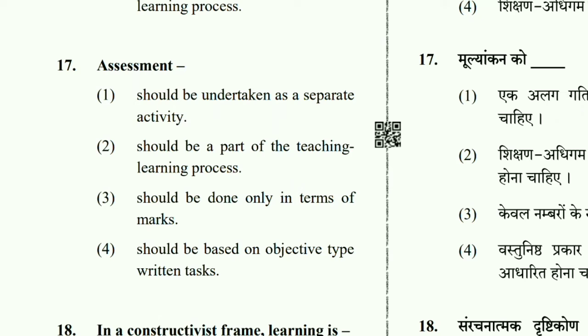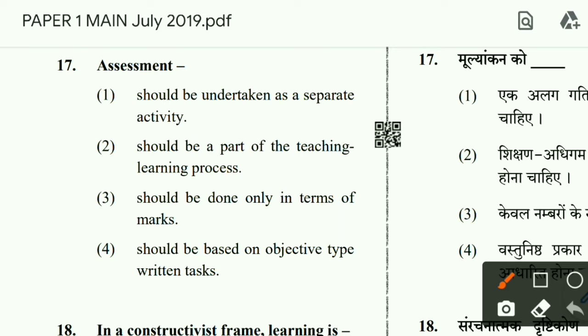Assessment should be undertaken as a separate activity, should be a part of the teaching learning process, should be done only in terms of marks, should be based on objective type written tests. So one thing is clear, assessment should be a part of the teaching learning process. And what is assessment?